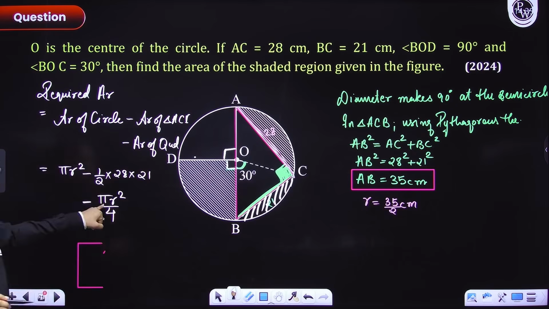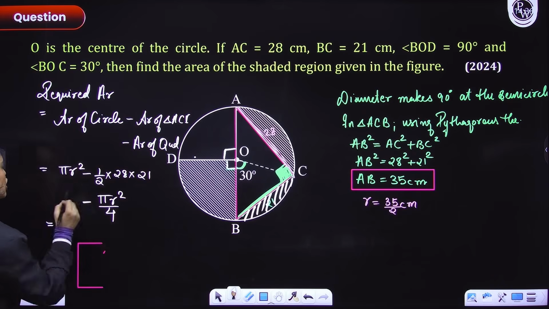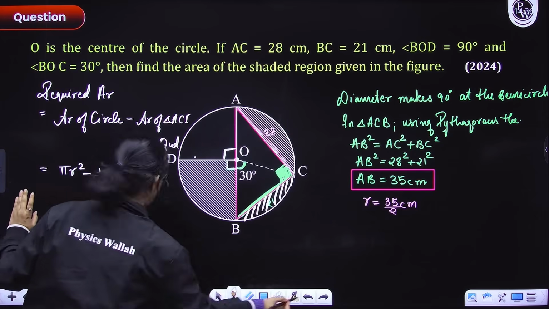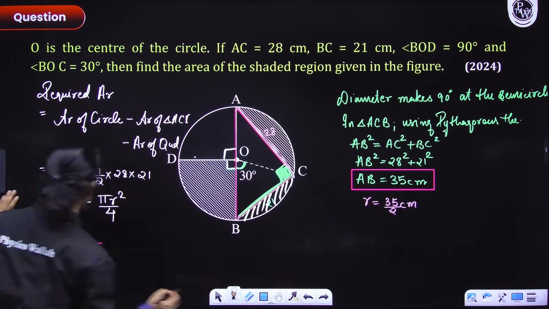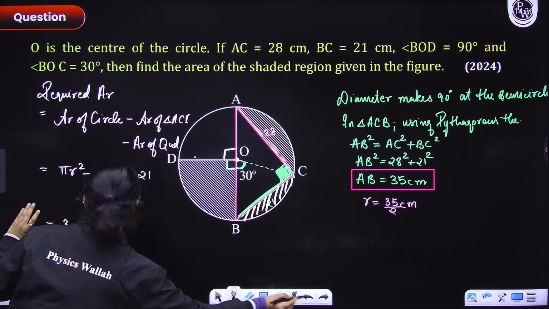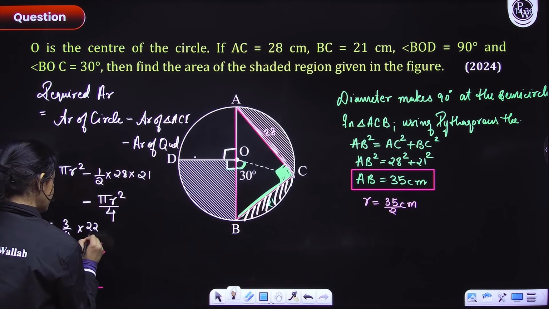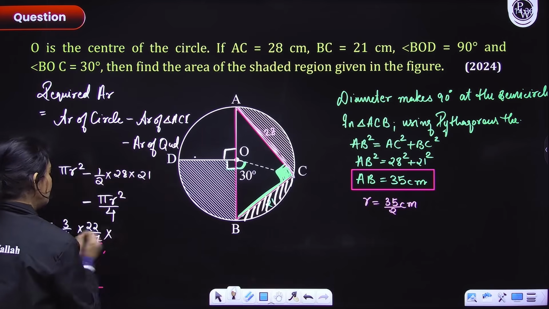अब ये pi r square minus pi r square divided by 4, I can directly do it. ठीक है, तो here what we'll have? 3 by 4 pi, ठीक है, r square. Let's plug in the value of r square and also pi. So 3 by 4 into 22 by 7 into r square.